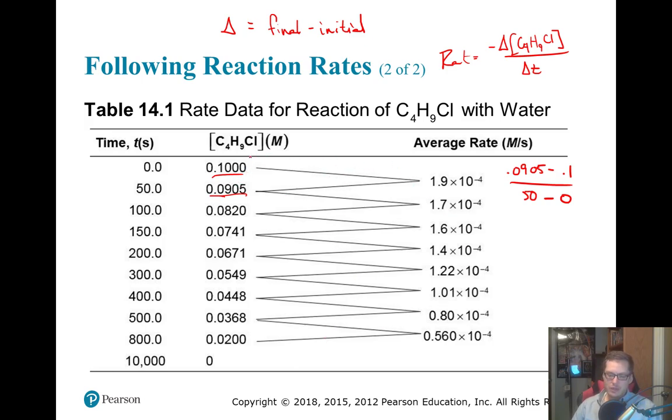We could find the average rate of change for the whole thing by starting at 0 and going to 10,000. Okay, and it would be slightly different. Now notice that the average rate between each of these times is actually getting smaller. Our reaction had 1.9 times 10 to the minus fourth molarity per second change in the first 50 seconds, but in the next 50 seconds it was only 1.7 times 10 to the negative fourth, and then 1.6. It's getting lower and lower as we go.